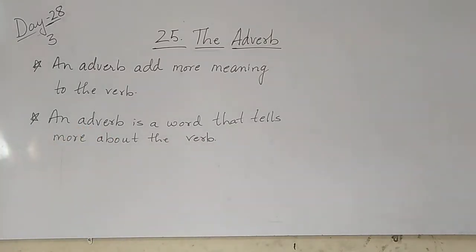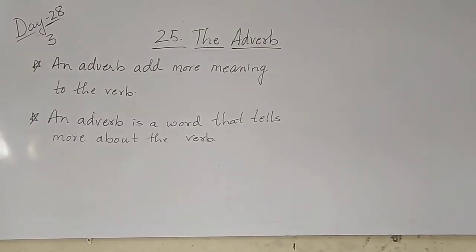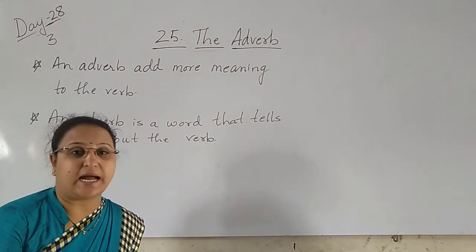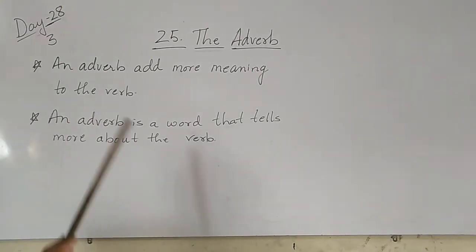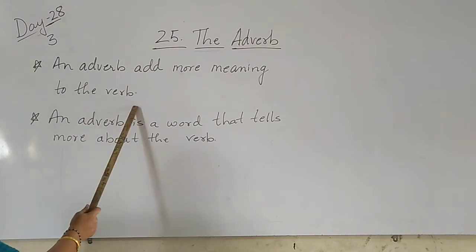So here, children, we can understand how the verbs are given more meaning. Here is the first definition you can write for what is an adverb. If the question is asked, then the answer will be: an adverb adds more meaning to the verb.